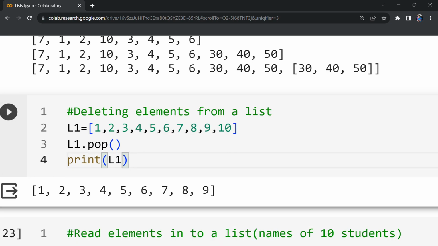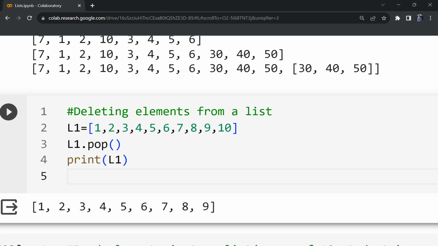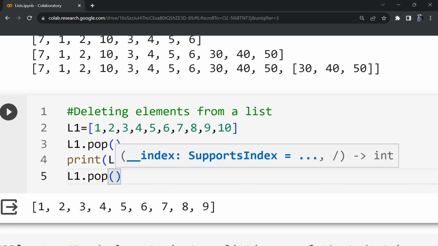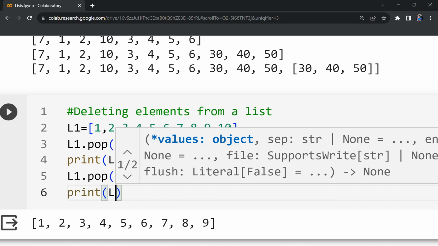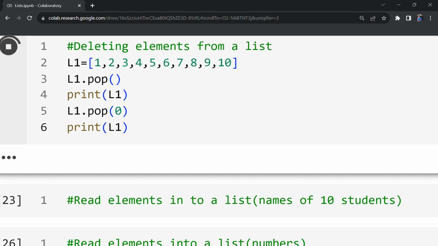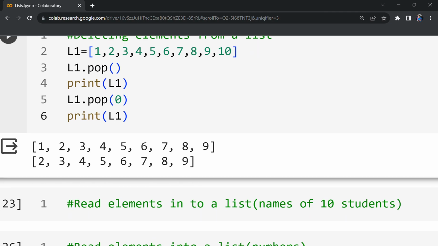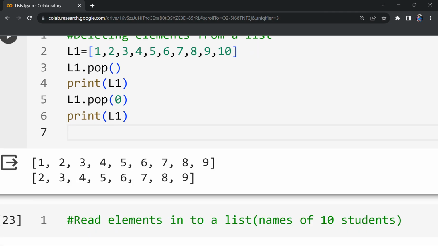Yes, it is done. Then there is one more variation of this pop, that is pop with index. For example, I would like to remove the first element. Then I will be giving the index 0. Now if I print L1, what will be printed? The first element is removed. Like this, I can give a particular position and then I can remove. Then there is one more option: removing the element by its value, not by position but by value. Suppose I would like to remove 3.